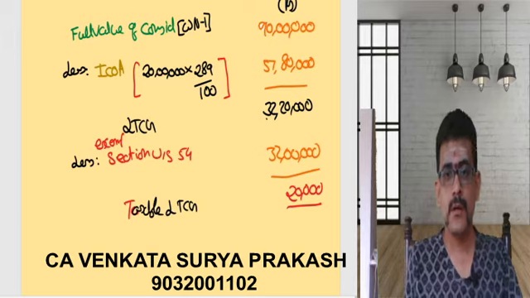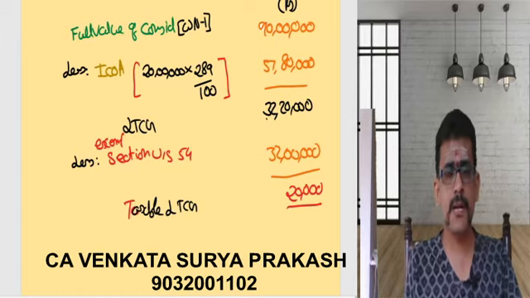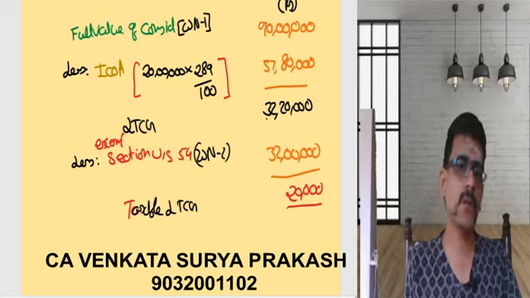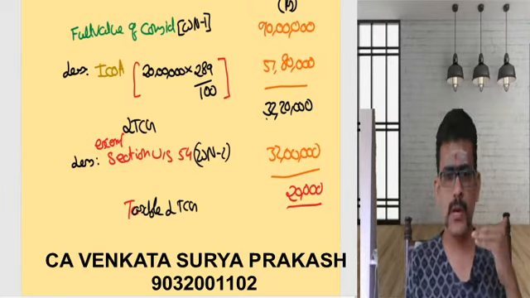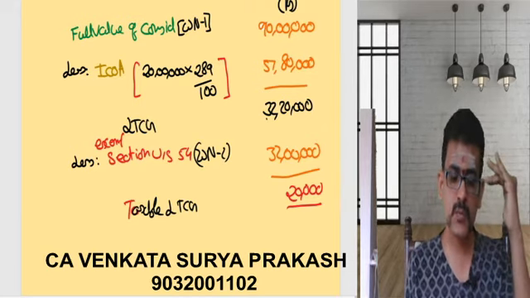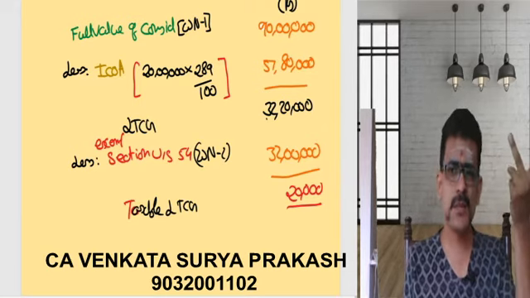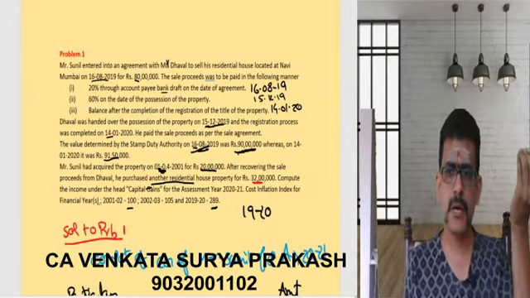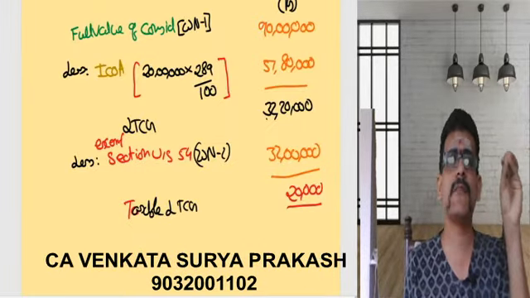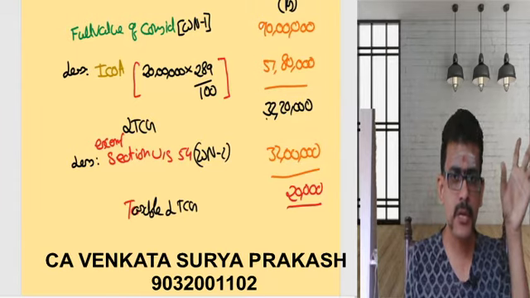So now we need to explain this as a part of your working note number 1. We should also explain this as a part of your working note number 2. Why you are giving section 54? Provisions of section 54 you need to clearly mention. Then only you can get full marks. This sort of question may be asked for 5 marks. If you want a complete 5 marks, then you need to answer it in totality.